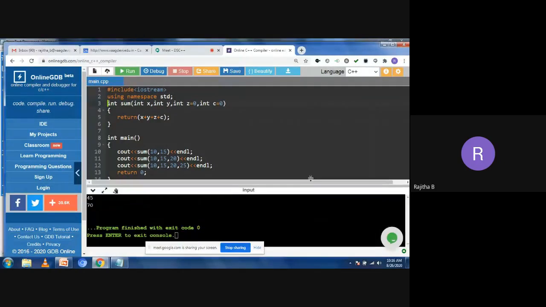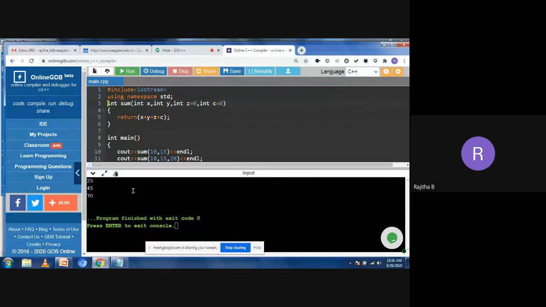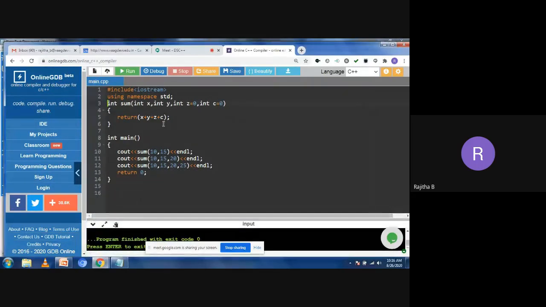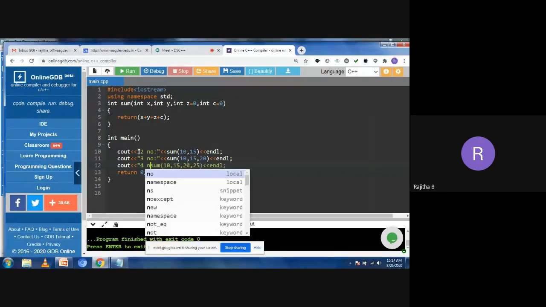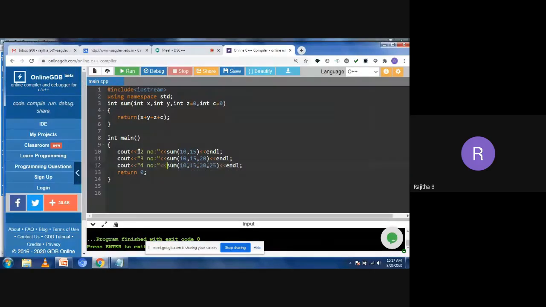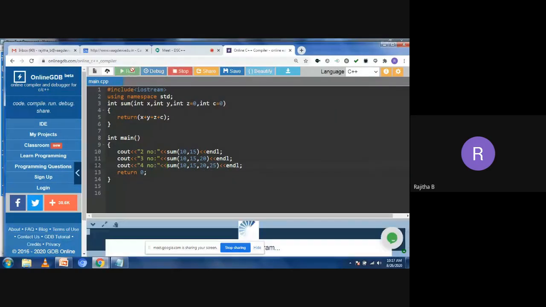Now see this one. What is the answer we are getting? 25, 45 and 70. So I'll write a clear explanation. This is two numbers addition. This is three numbers; I'm passing the three parameters, so three numbers addition. And here I'm passing the four numbers, four numbers addition. Now I want to run the code once again and see the output clearly.